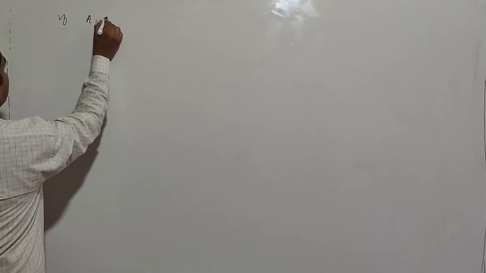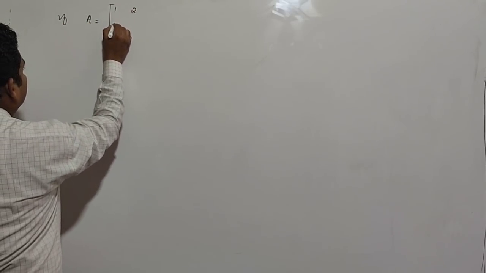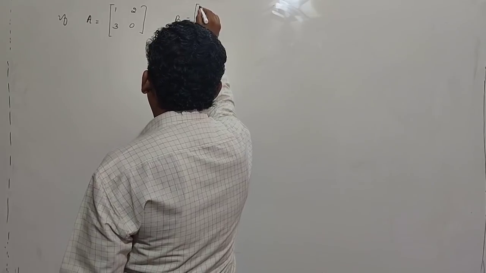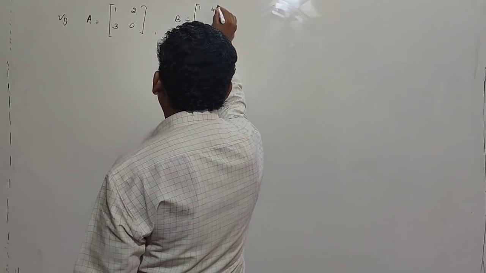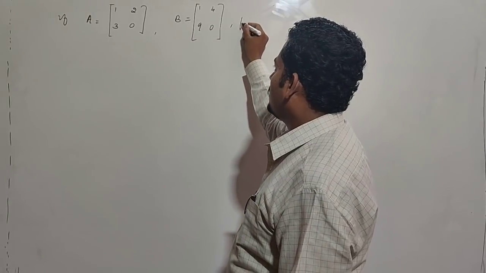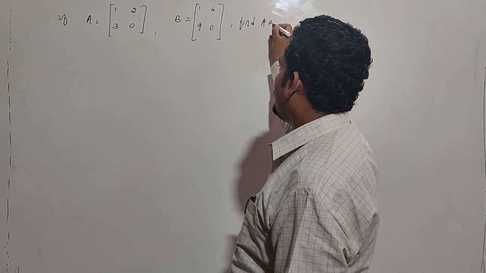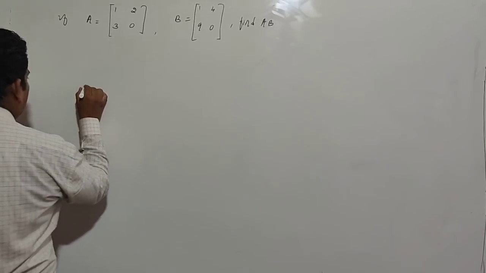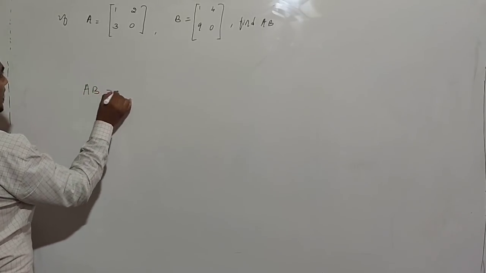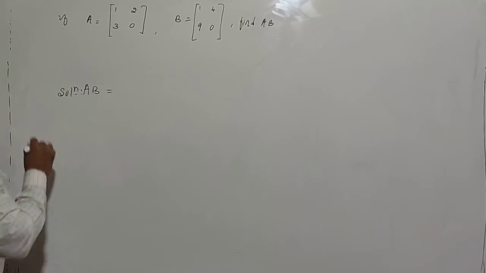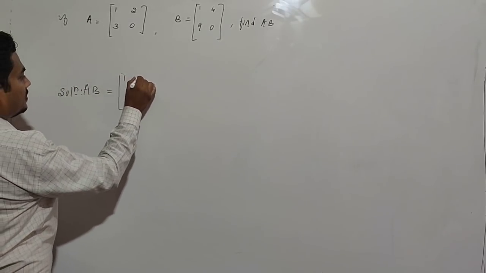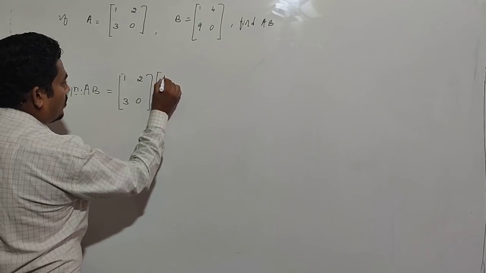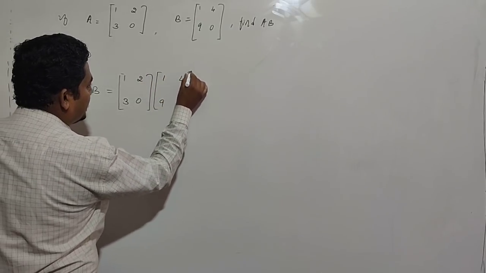If matrix A is [1 2; 3 0] and matrix B is [1 4; 9 0], then find A into B, the product of matrix A and matrix B. Replace matrix A, that is [1 2; 3 0], and matrix B, [1 4; 9 0].